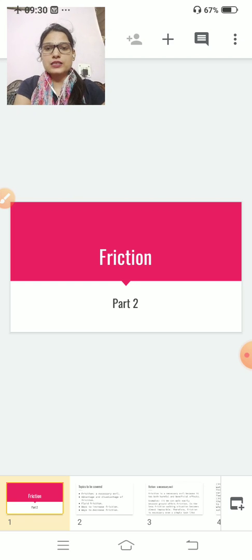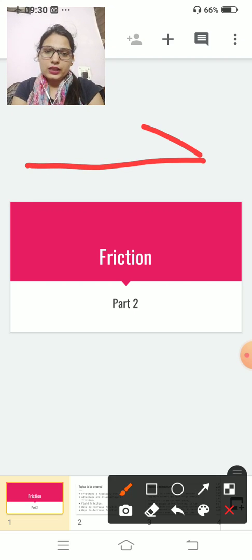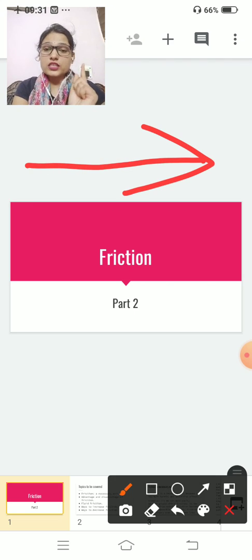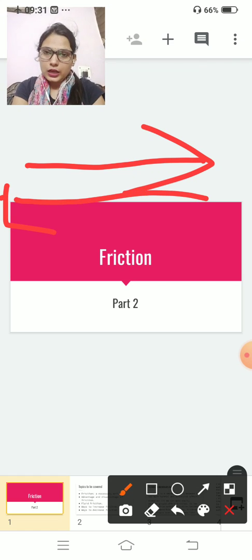Basically, friction is an opposing force. Clear? In simple language, you can say that friction is a negative force which opposes the motion. That means if your motion is on this side, the friction force which is produced will be on this side. Clear? With this, you can say that friction is an opposing force. Clear? Now, factors affecting friction.